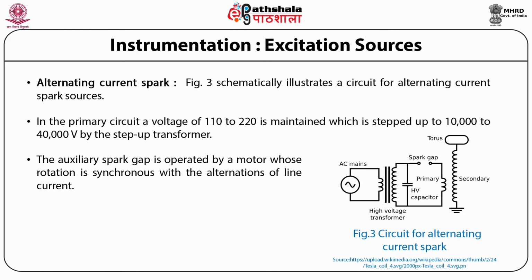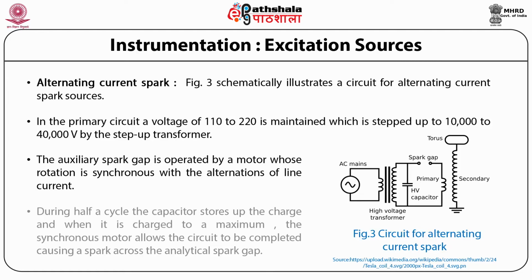The auxiliary spark gap is operated by a motor whose rotation is synchronous with the alternation of line current. During half a cycle, the capacitor stores up charge, and when it is charged to the maximum, the synchronous motor allows the circuit to be completed, causing a spark across the analytical spark gap.